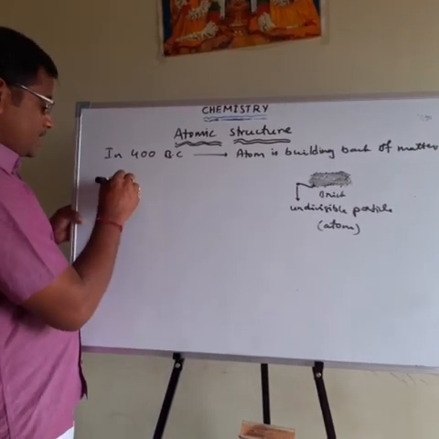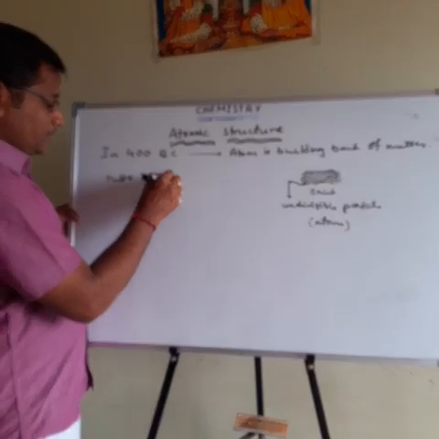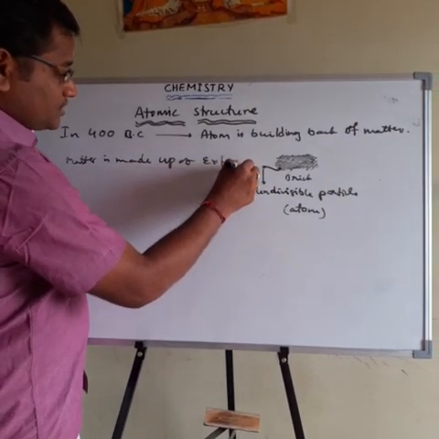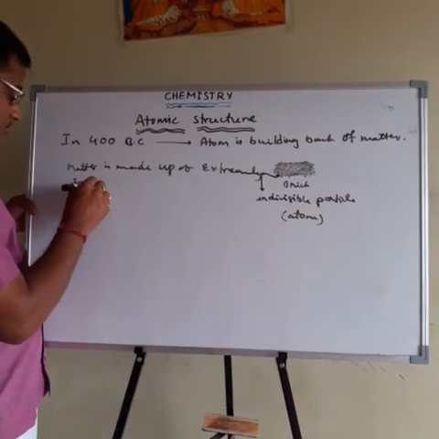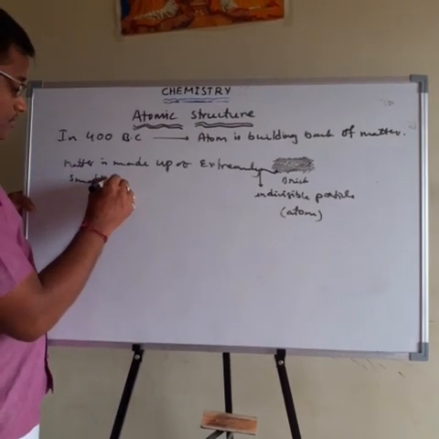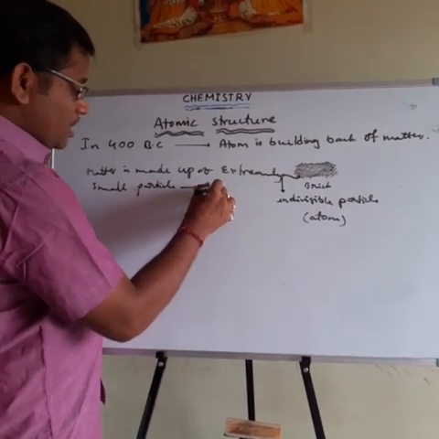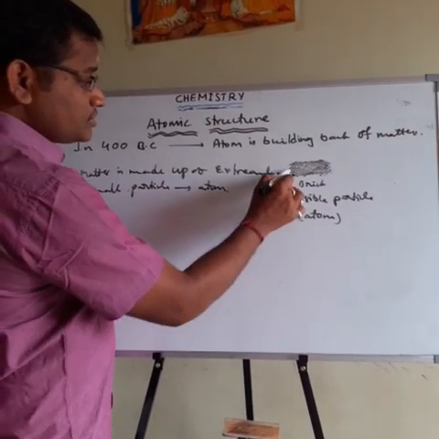Matter is made up of extremely small particles, and this type of small particle is nothing but the atom. Here, this is the matter.